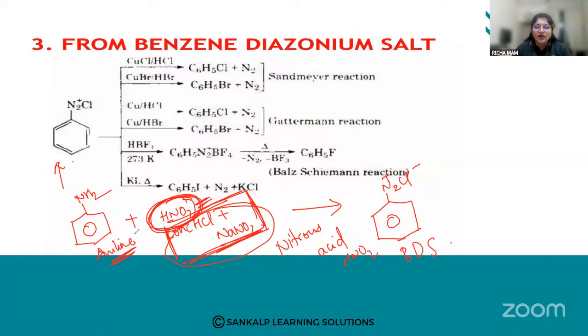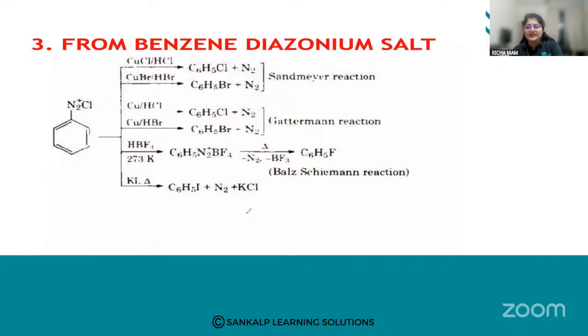So let us see now how we can do the reactions on this BDS, that is benzene diazonium chloride, and how we get the different name reactions here. I hope you understood how we get benzene diazonium chloride.